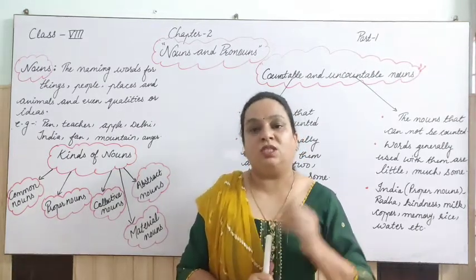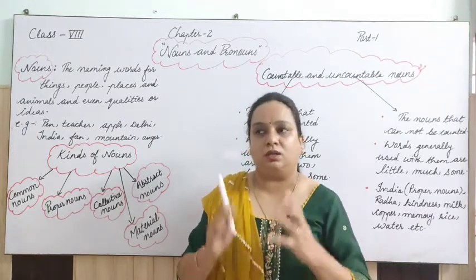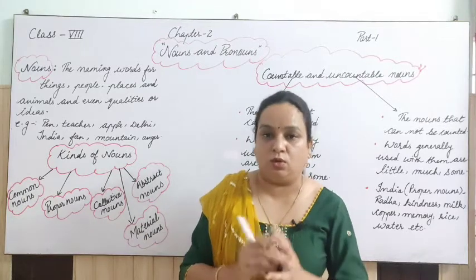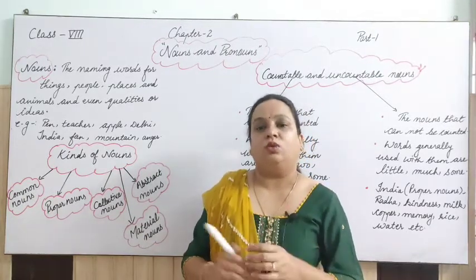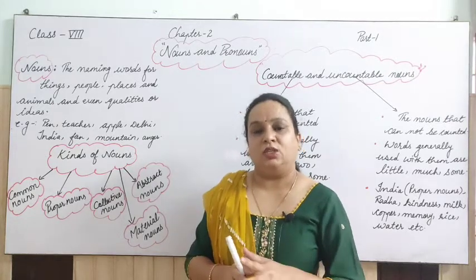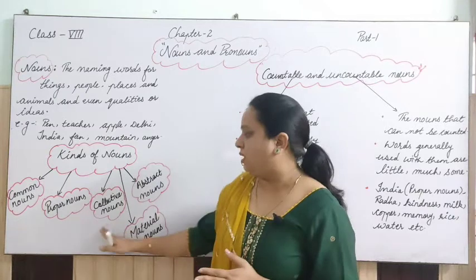When we talk about the sun, that is one only. When we talk about the Taj Mahal, that is one only. So these things, the proper things which are only of one type, are known as proper nouns, right? Next one is collective.